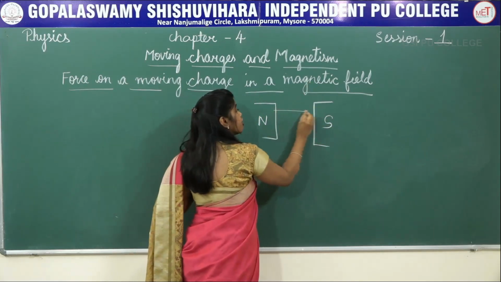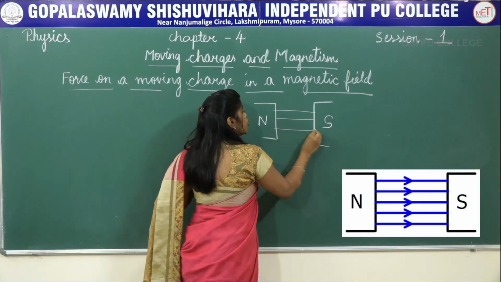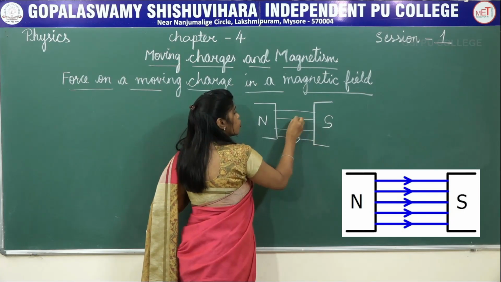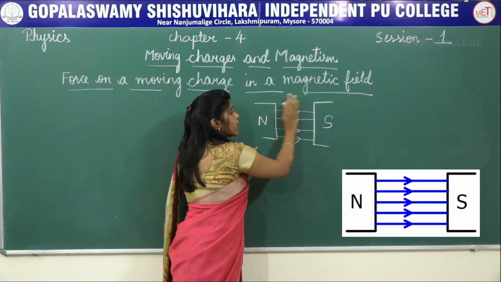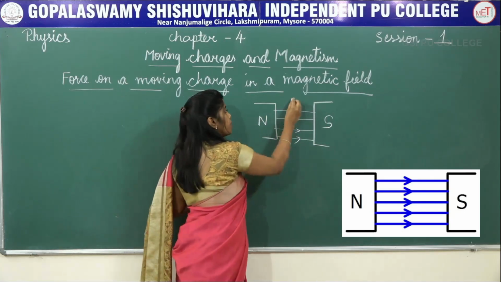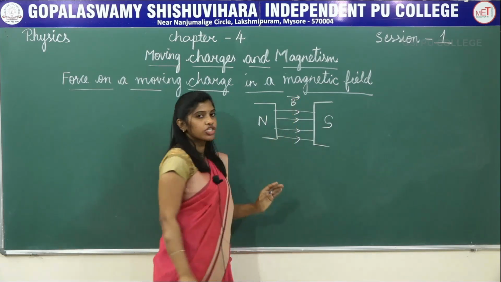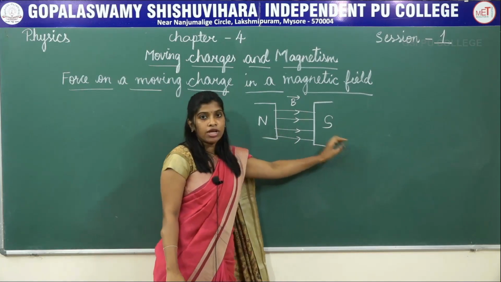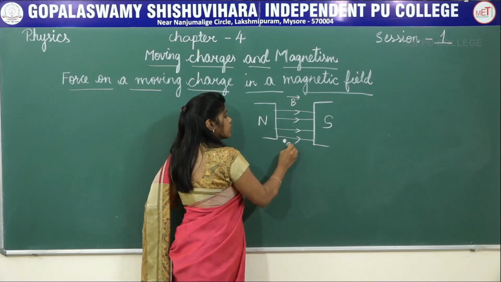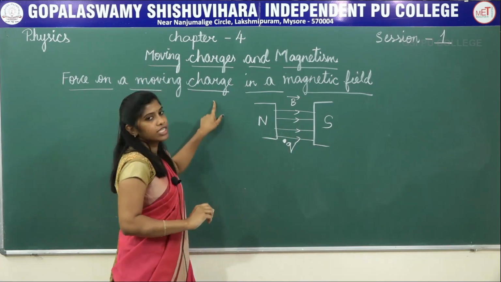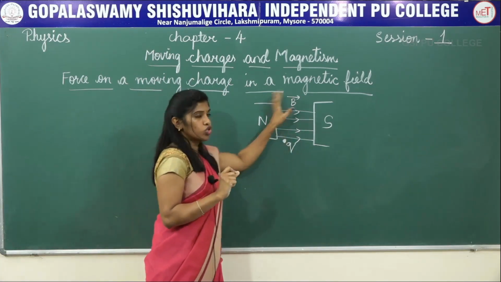Then the magnetic field lines pass from north to south pole. Now this area is nothing but magnetic field B. So the magnetic field direction is from north to south, and in this magnetic field I will place a charge, and it's a moving charge, the charge which is in motion.